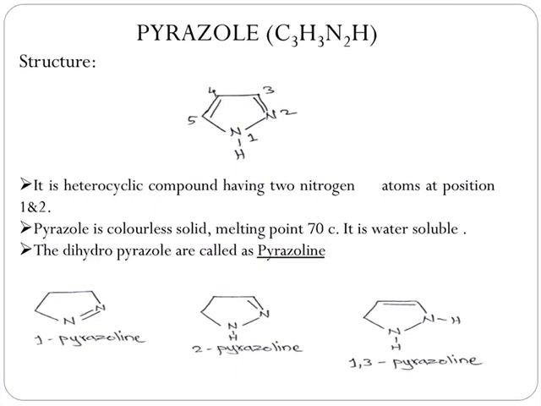Pyrazole is a colorless solid. Melting point is 70 degrees Celsius. It is a water soluble compound.